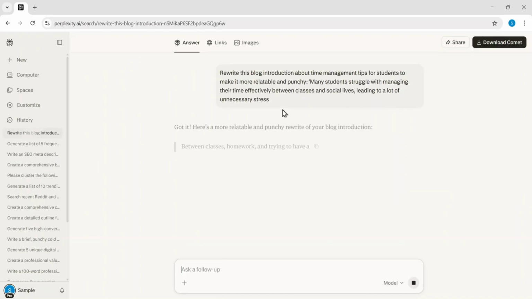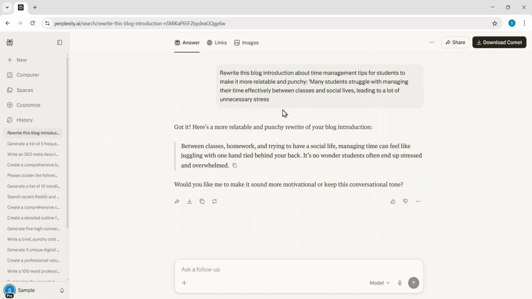Perplexity processes the request and provides a rewrite that uses a juggling metaphor to vividly illustrate the chaos of a student's busy schedule. This version is far more effective because it identifies the specific pain points of stress in a way that feels natural and conversational to the reader.